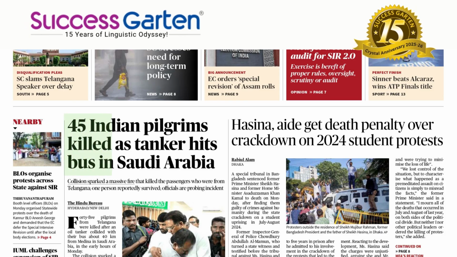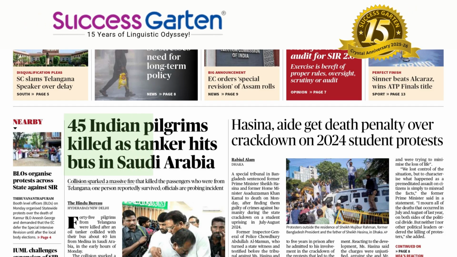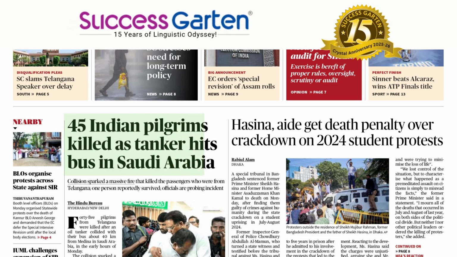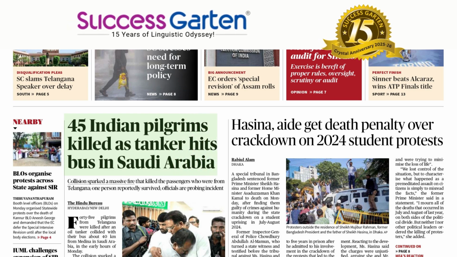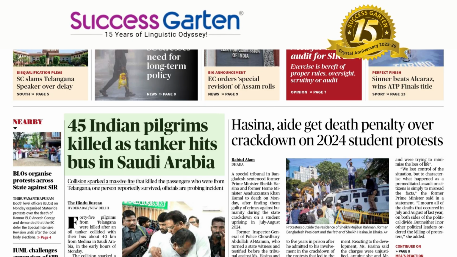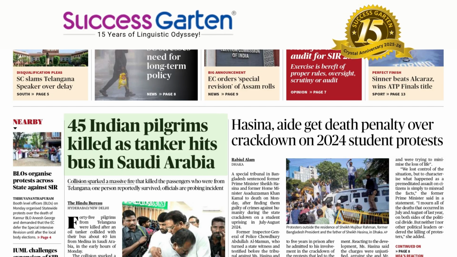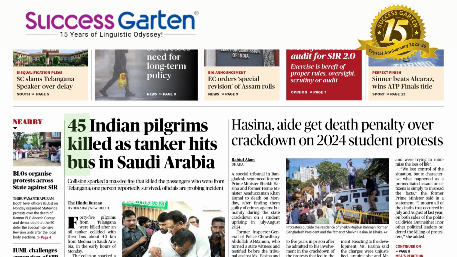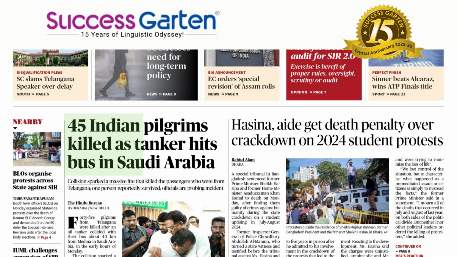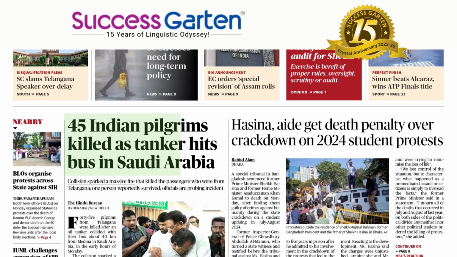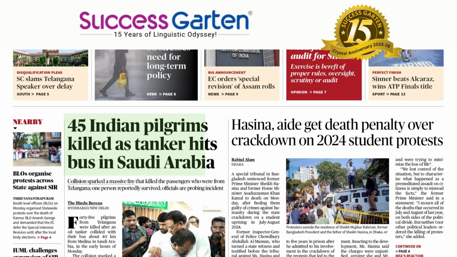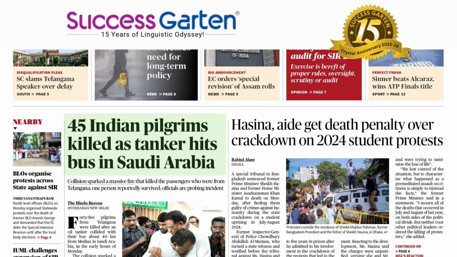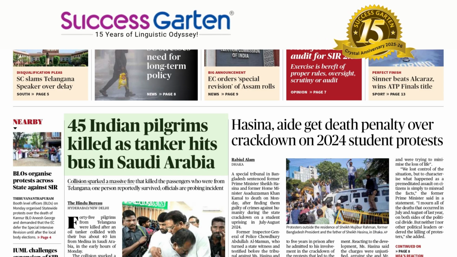45 Indian pilgrims killed as tanker hits bus in Saudi Arabia. We start with an unfortunate news. The headline has got certain words. 45 Indian pilgrims. Pilgrims are people who are engaged in pilgrimage. What happened to them? They were killed. That must be read in passive structure. Killed, as is a linking word, as tanker hits bus in Saudi Arabia. Tanker hits. People were killed. There are two different word structures. They are joined by as.